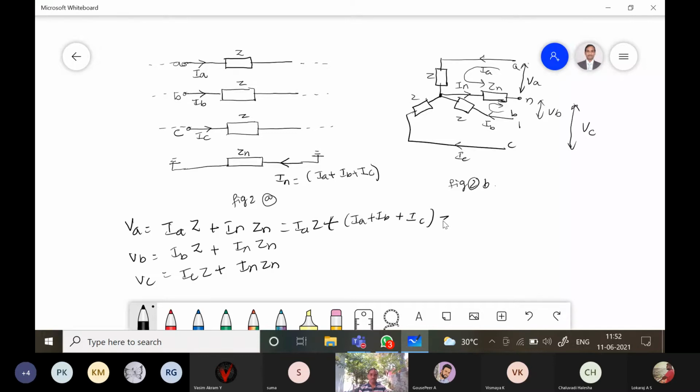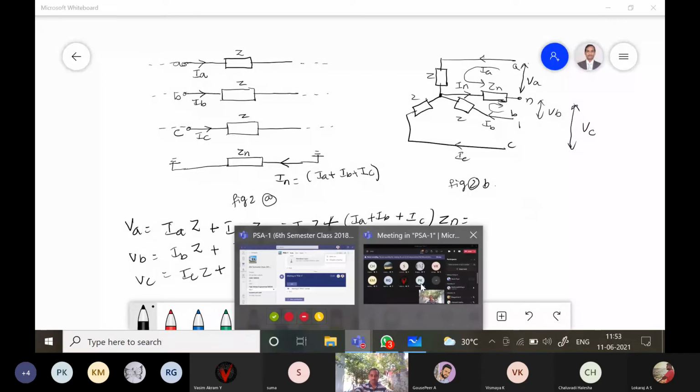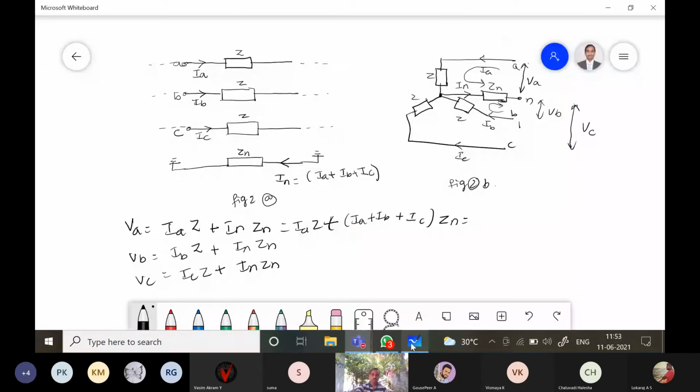Okay, so this can be written as: take IA into Z plus ZN common, this is equal to IA into Z plus ZN plus IB into ZN plus IC into ZN. This is equation number 1.